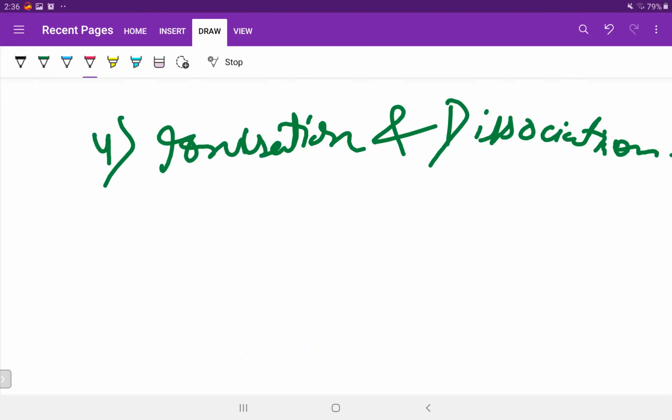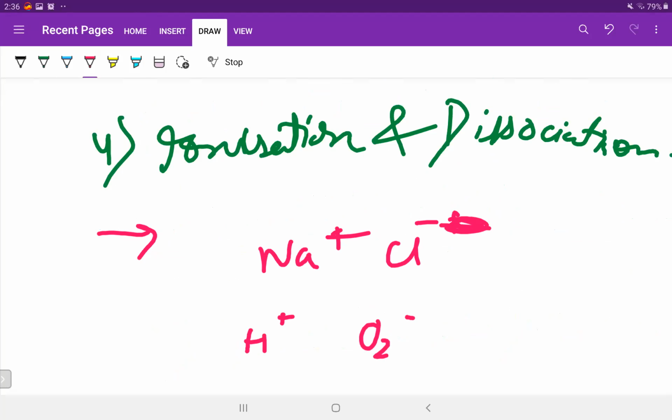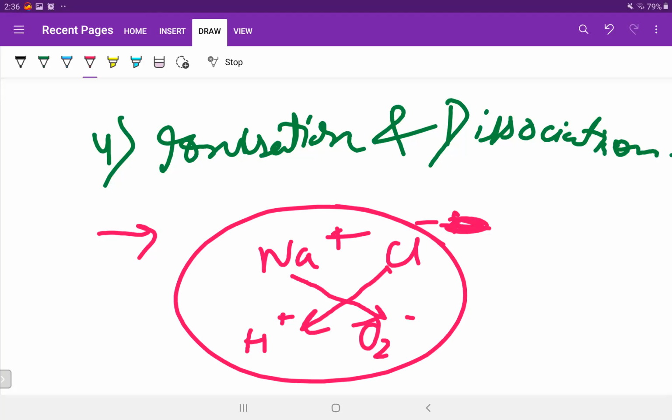Okay, ionization and dissociation, what will be there? These compounds are insoluble in polar solvents. How will they be insoluble? Because they don't have any charges. NaCl can be Na plus and Cl minus, so it can be dissolved in water. Why? Because water has H plus and O minus. Na plus will be attracted by the minus of oxygen, and Cl minus will be attracted by the plus of hydrogen, isn't it? So they get dissolved. But here they don't have any charges.